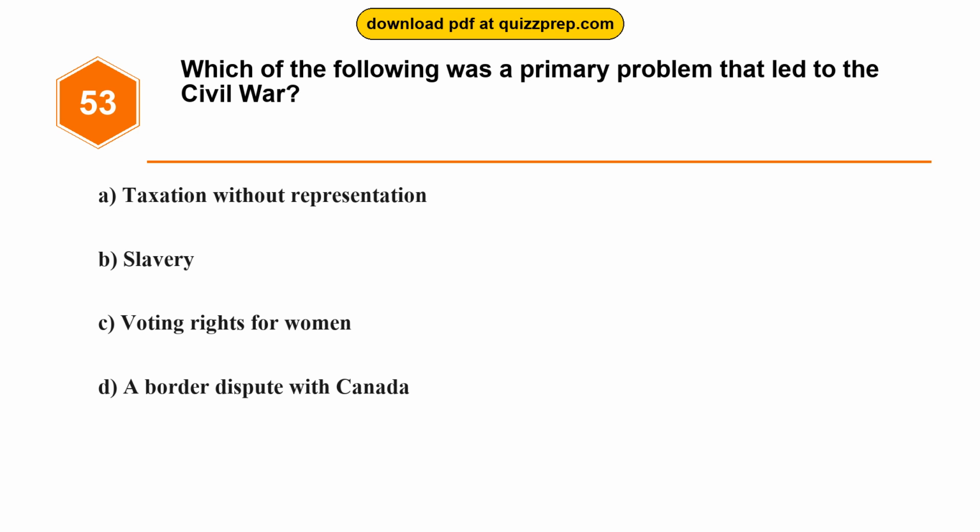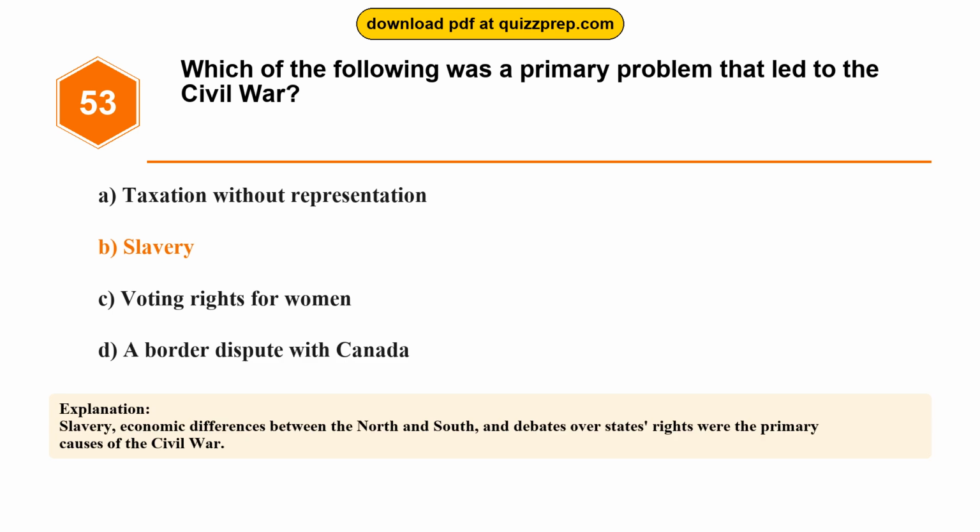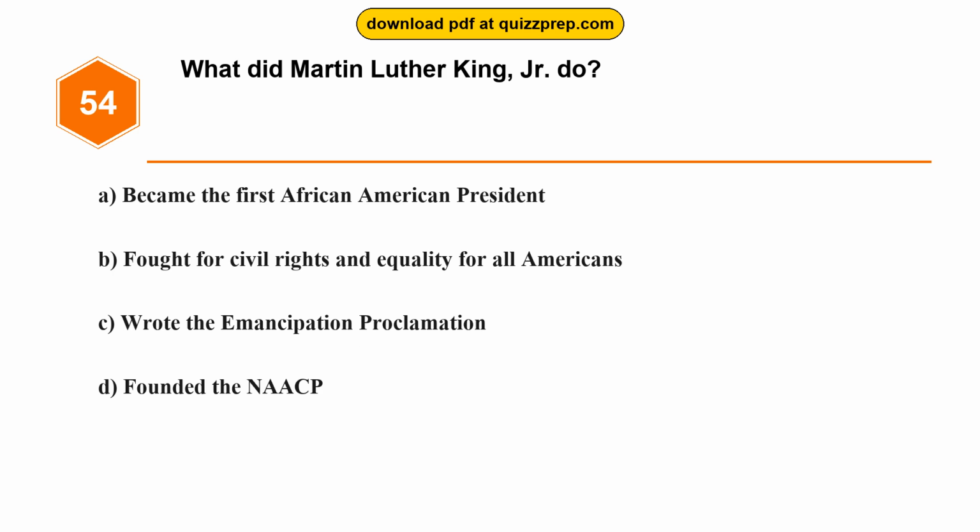Option A. Taxation without representation. Option B. Slavery. Option C. Voting rights for women. Option D. A border dispute with Canada. The correct answer is option B. Slavery. Slavery, economic differences between the North and South, and debates over states' rights were the primary causes of the Civil War. Question 54. What did Martin Luther King, Jr. do?